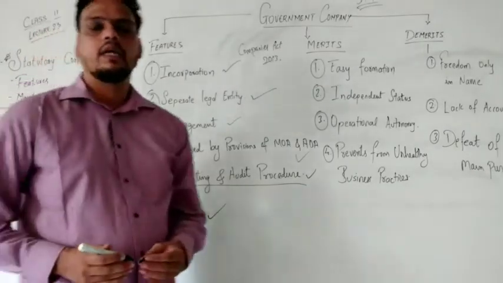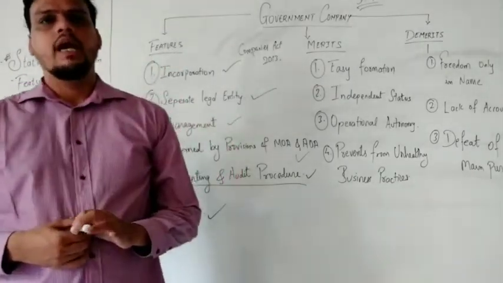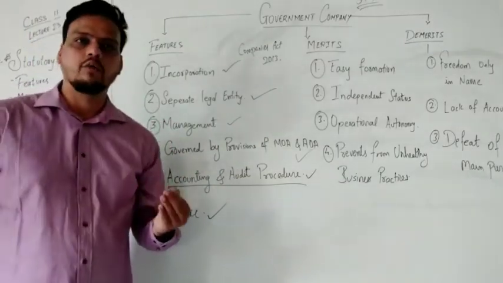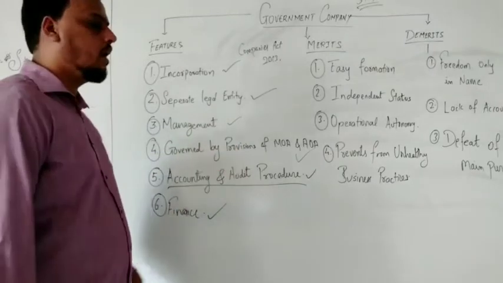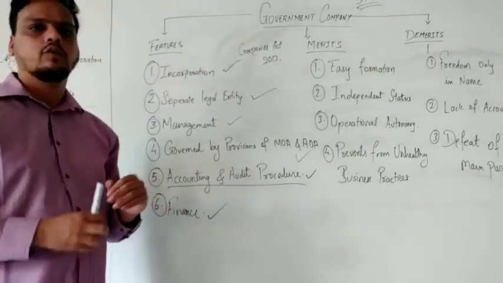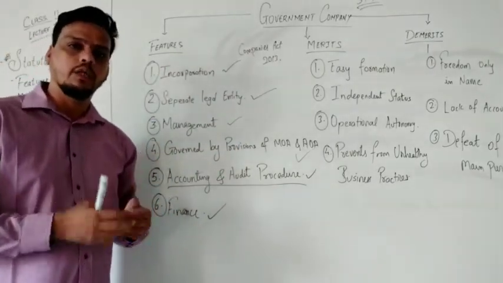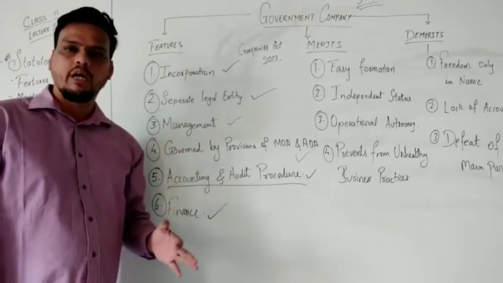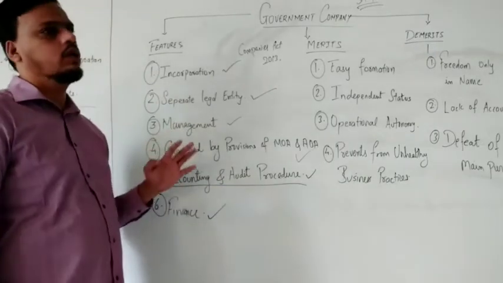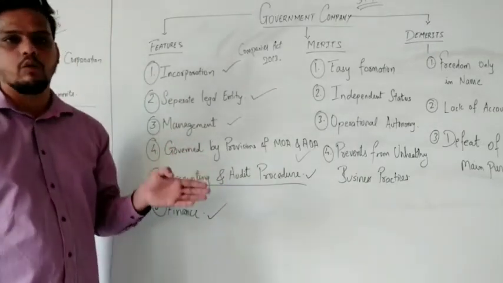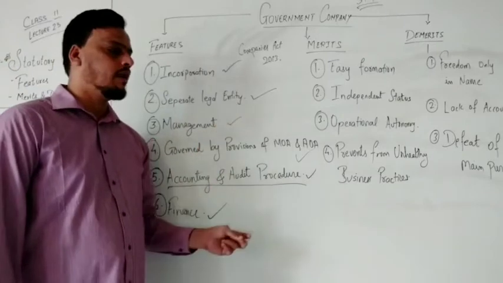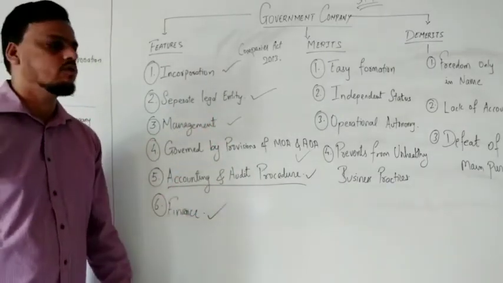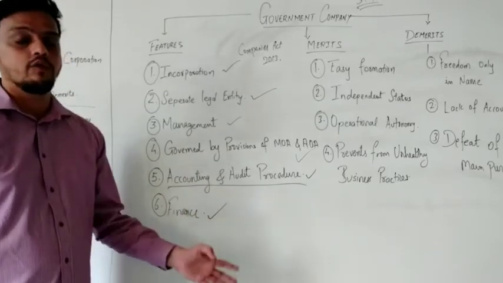What about finance? Finance is taken with the help of the government and raised by certain shareholders who are private shareholders. They are investing in the market, in the government company, so that the organization grows smoothly. Funds are obtained from the government shareholding and from private shareholders, known as individual shareholders, who provide money to the organization. The government company gets funds from the private sector also, from private investors, I would say.